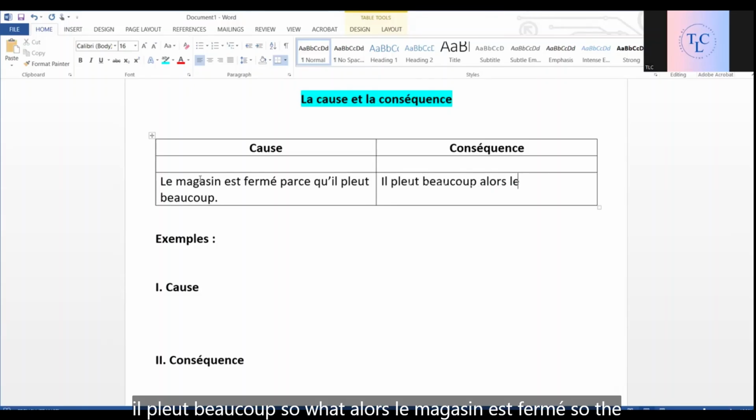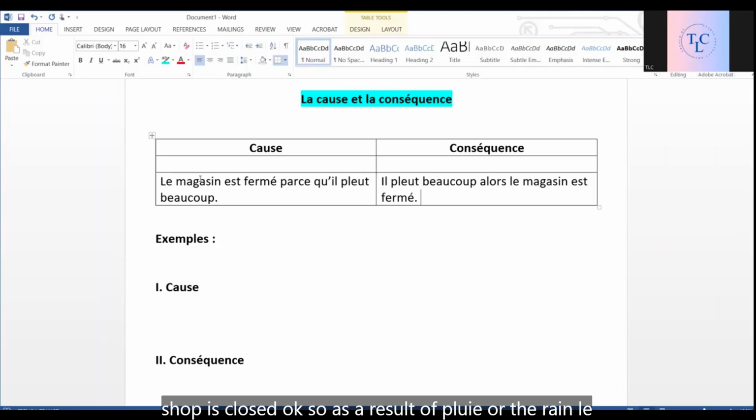Alors, le magasin est fermé. So the shop is closed. Okay, so as a result of pluie or the rain, le magasin est fermé. So it is called conséquence. It's the consequence of raining a lot.